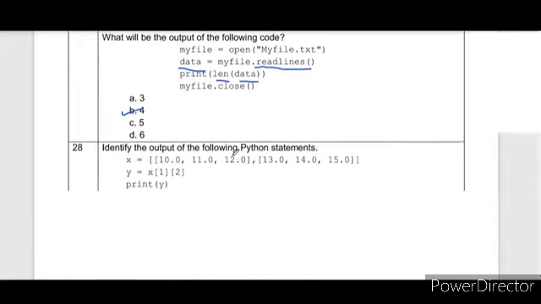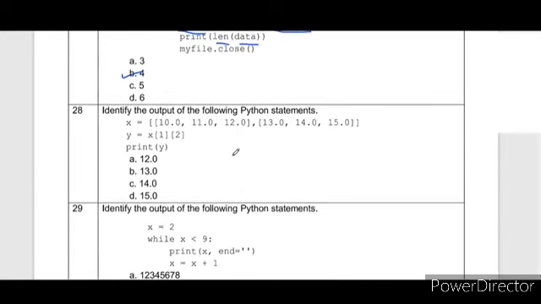Next is identify the output of the following Python statements. So x equal to, this is a nested list. There is one outer list, this is index 0, this is index 1, and as this is a nested list, inside each there is a nested part with indexes 0 1 2.